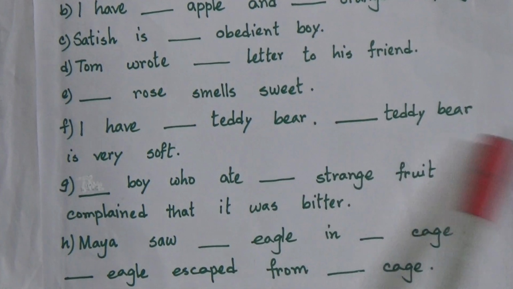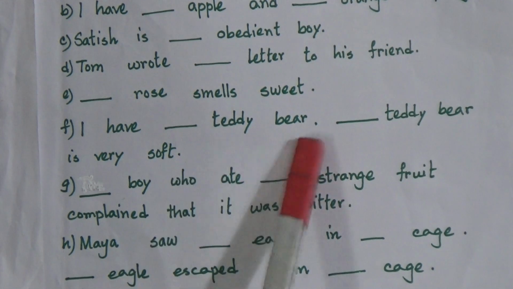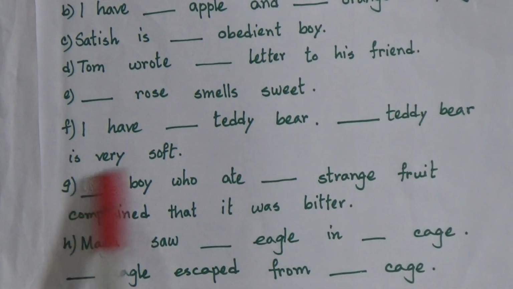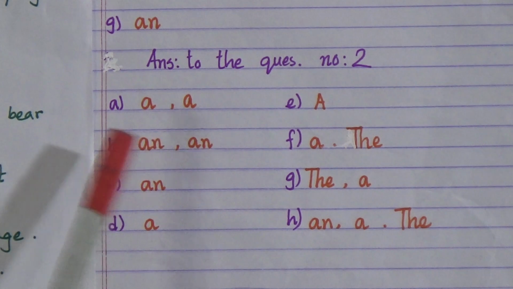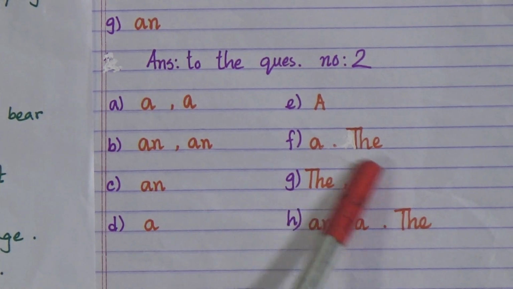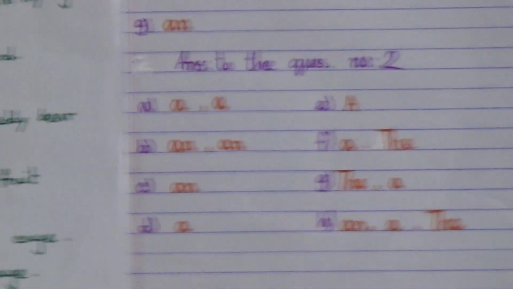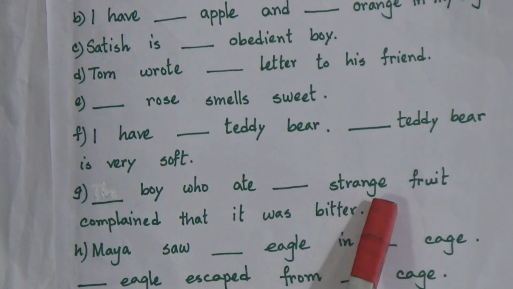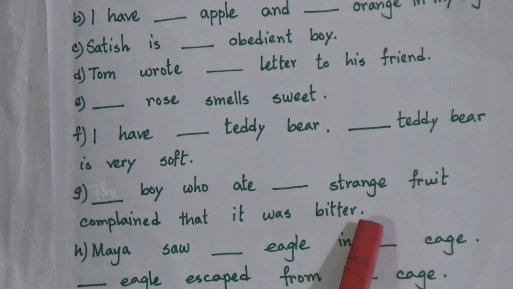Then, dash teddy bear is very soft. Which teddy bear? The one we have already mentioned. So there will be the. The teddy bear is very soft. See the answer here, number F: a and the. As it is a new sentence, I have used a capital T here. Okay, number G: dash boy who ate dash strange fruit complained that it was bitter.